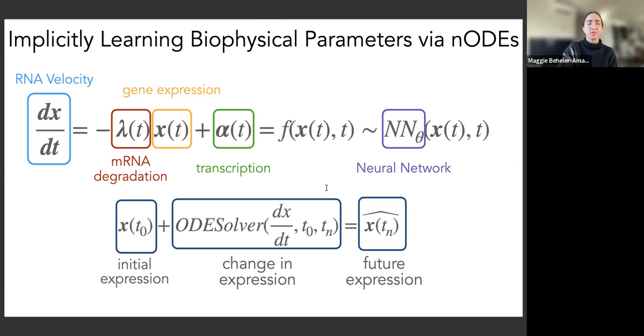To make this model predictive, we can integrate over our change in expression from some initial time point to a future time point using an ODE solver. And then we can add this change in expression to our initial expression and use that to then predict expression at a future unobserved time. And then finally, we can use these estimated values to infer gene regulatory networks.